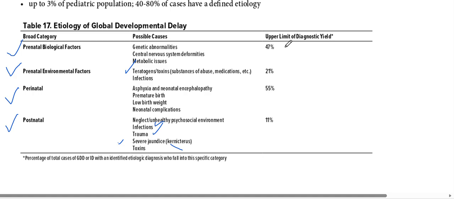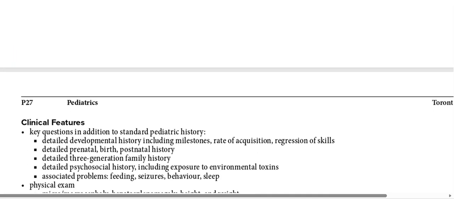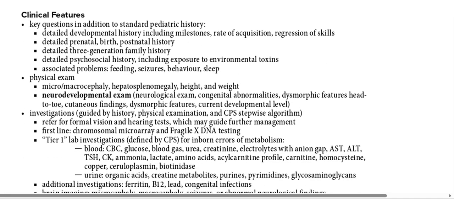So most important are the prenatal causes, then maybe genetic abnormalities, CNS abnormalities, and metabolic issues that constitute the most causes. So next thing we need to remember is that for global developmental delay, clinical features are important, right?